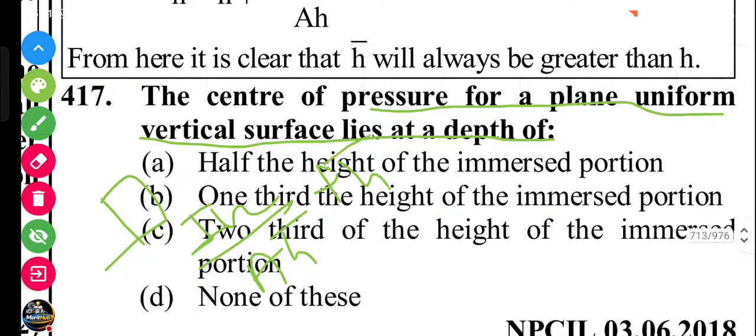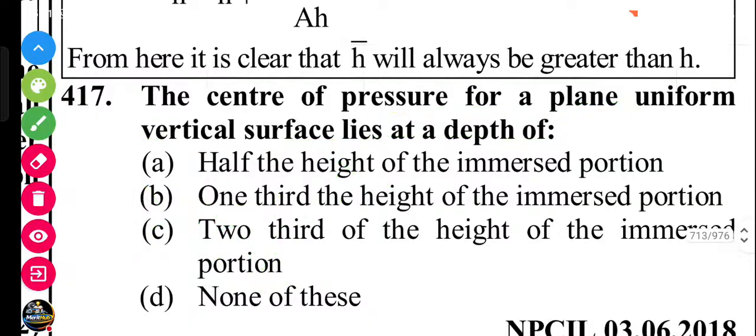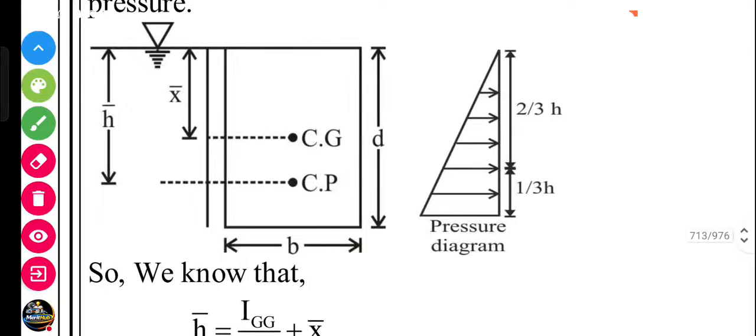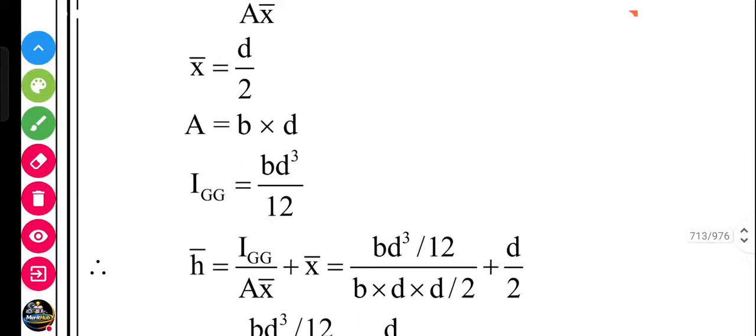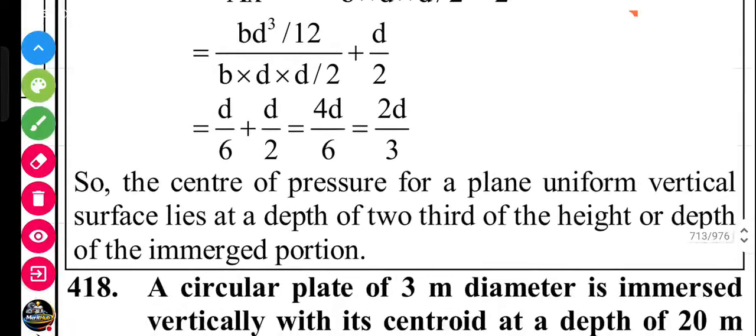If you put h bar equal to d by 2, and I g equal to b d cubed by 36 for a triangular plane, then after solving it's coming 2d by 3. So the center of pressure of a plane uniform vertical surface lies at a depth of two-third of the length or depth of the immersed portion. Okay, 2d by 3.